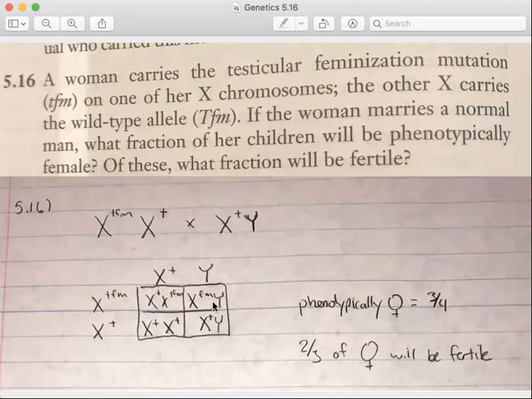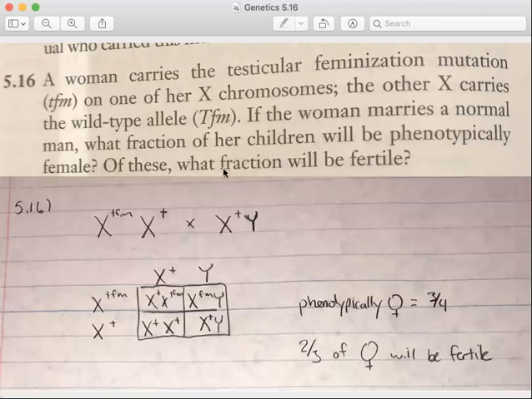And so all three of these individuals would be female, right? So 3 out of the 4 possibilities would be phenotypically female. So the probability that you'd have a phenotypic female is 3/4.